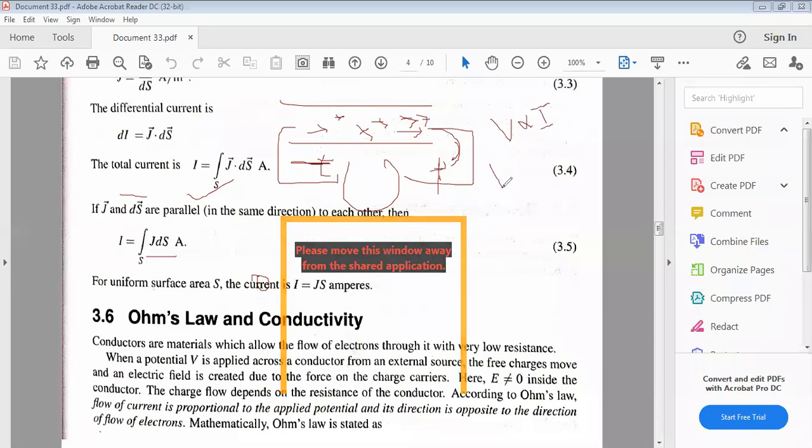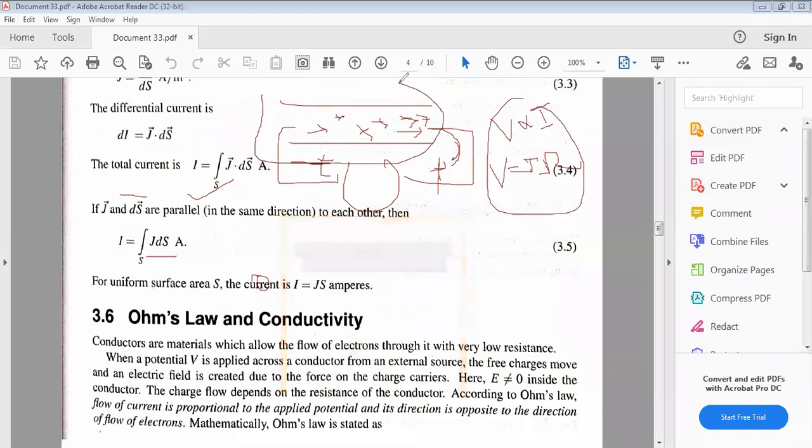The relation V proportional to I, V equal to IR, holds good only when the temperature is constant. That is the terms and conditions.